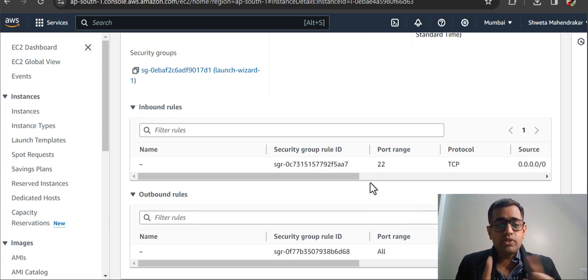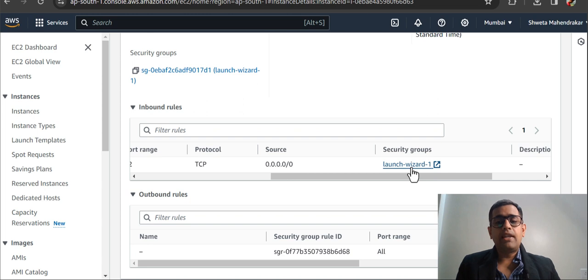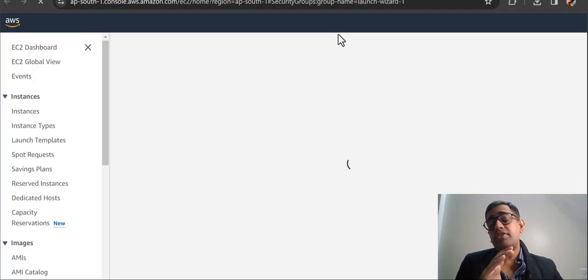If you see the security groups, there are a few security groups that have been created, and the security group name here is launch wizard one. Now with a security group, you can only allow things, you cannot deny. For example, if you want to allow the HTTP port, or the SSH port, you can just allow that, and you cannot deny.